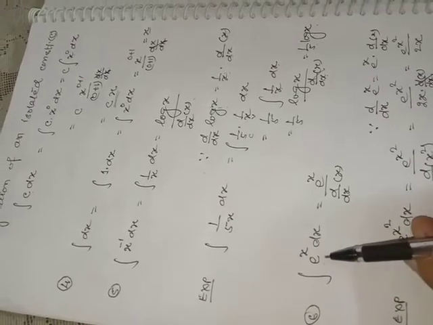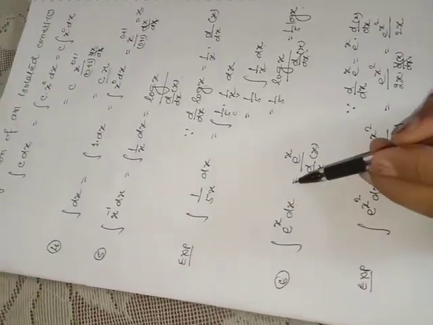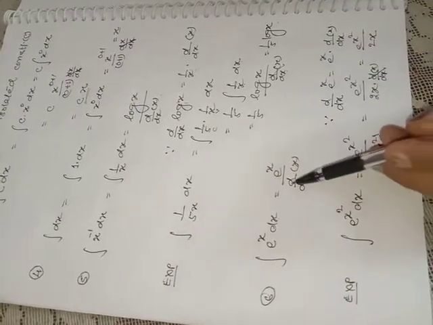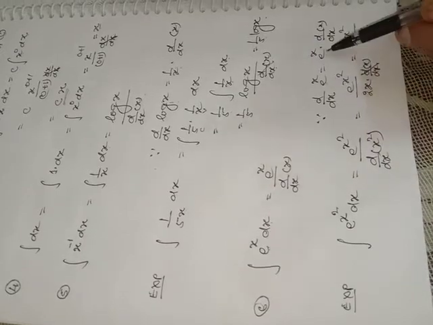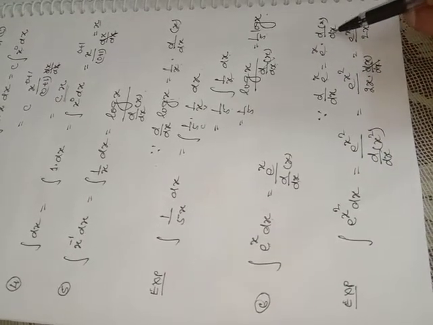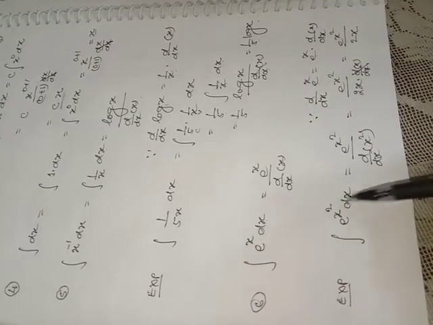Sixth formula, integration of e to the power x dx, where x is the exponent. So its integration will remain e to the power x upon d by dx of x. Why? Because differentiation of e to the power x will remain e to the power x into d by dx of x. Let us take an example related to this formula, e power x square dx.